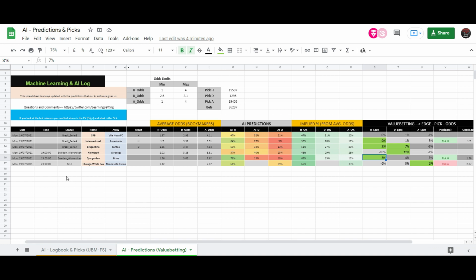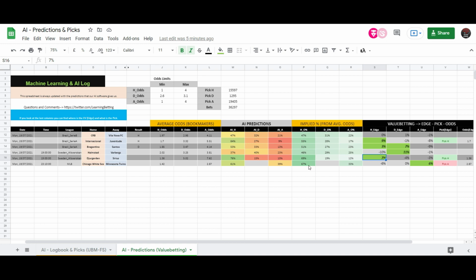Then we have MLB at 11 o'clock later on, and it's Chicago White Sox against Minnesota Twins. The home team to win is 1.42. The AI prediction tells me 61% for the home team to win and 39% for the away team, Minnesota Twins.